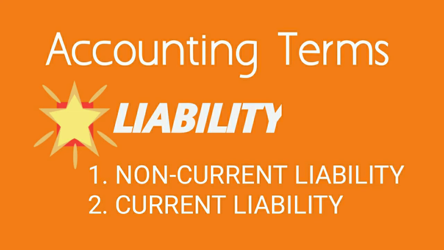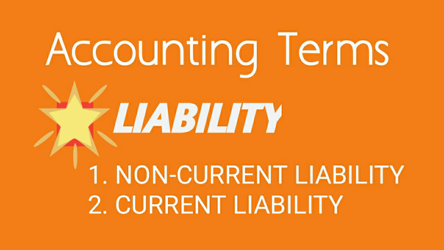Also, we can understand the concept of liability by classifying it into two parts. First is non-current liability and second is current liability. So what is non-current liability? It is that liability which is payable after a period of more than 1 year.